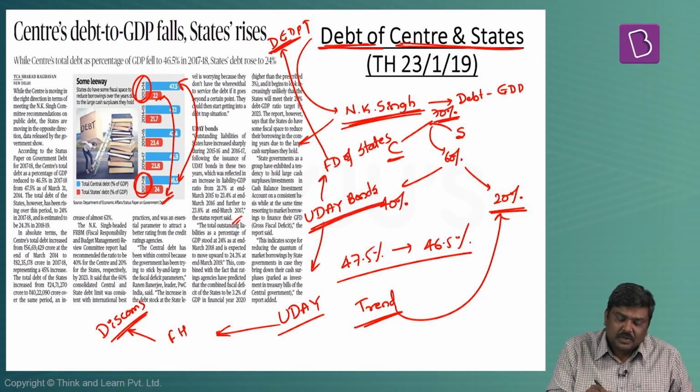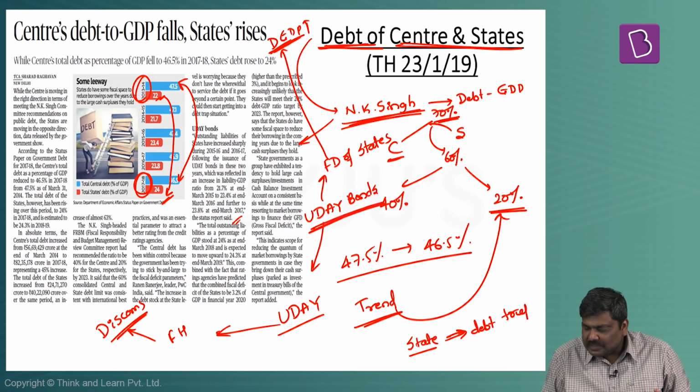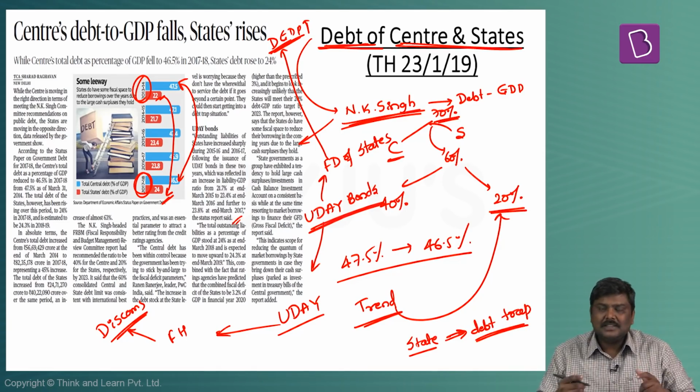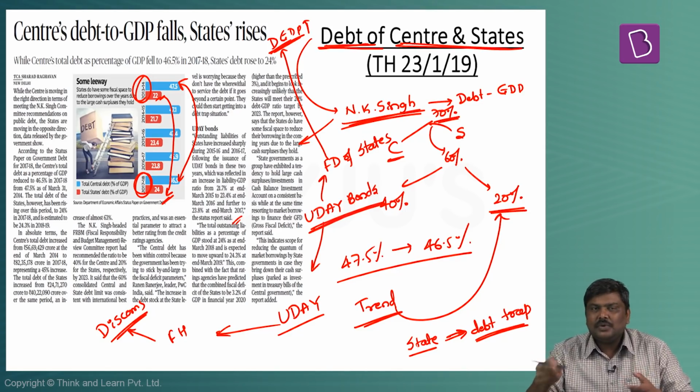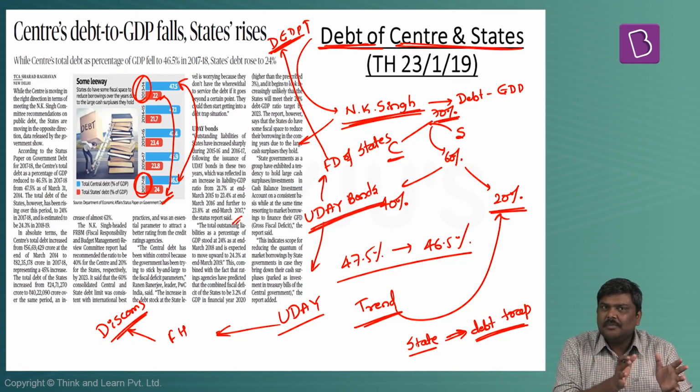The debt to GDP ratio, if it is higher and higher, at one point of time, the state may end up in a debt trap. What is this concept of a state falling into a debt trap? That is, a state will borrow from the market to repay the debt which is already existing. So that is the danger of increasing debt to GDP ratio, for the central government as well as the state government.